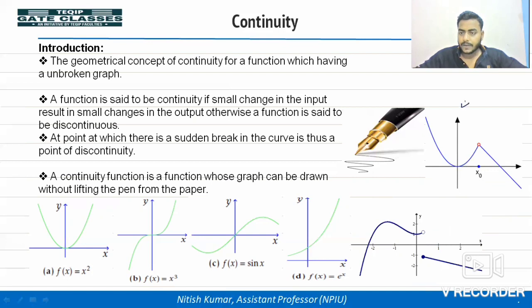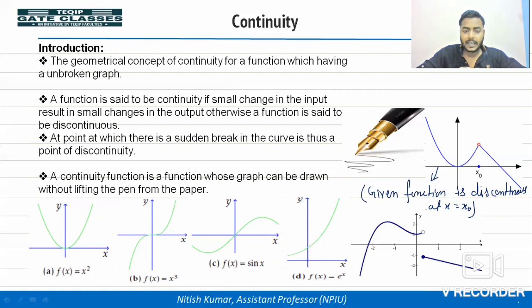Yeah, next figure, next graph. You can see the function is continuous except at x is equal to x naught. At x is equal to x naught, the graph is not defined, so the function is not defined at x is equal to x naught. So we can say the given function is discontinuous at x is equal to x naught.